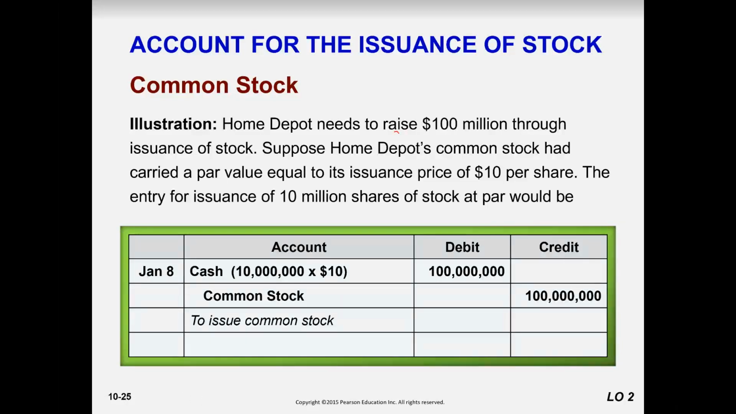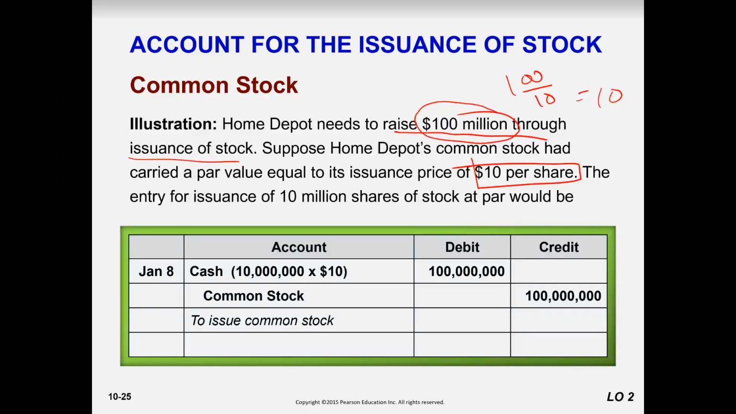Home Depot needs to raise 100 million through issuance of stock. Suppose Home Depot common stock carried a par value equal to the issuance price of $10 per share. So how many stocks do they need to issue? 100 million divided by 10. The answer is 10 million stocks. Which kind of stocks? Common stocks.